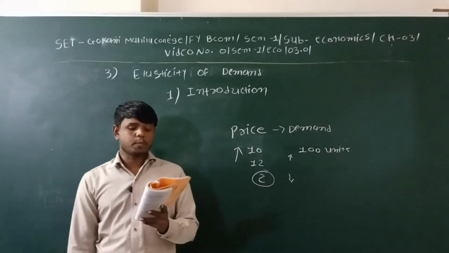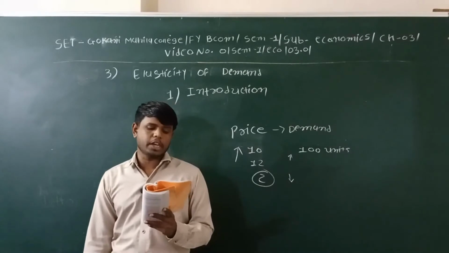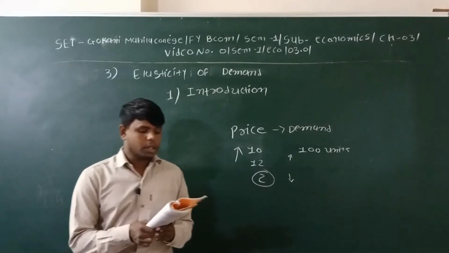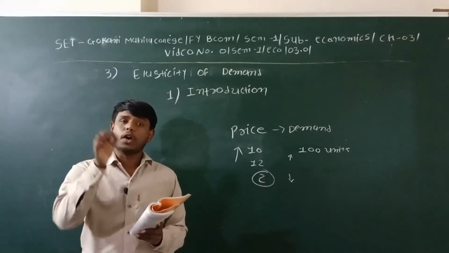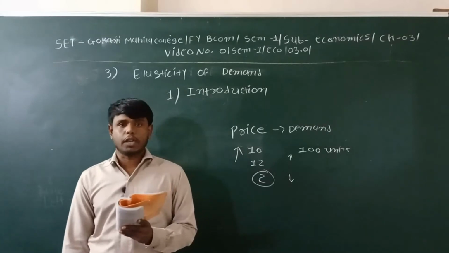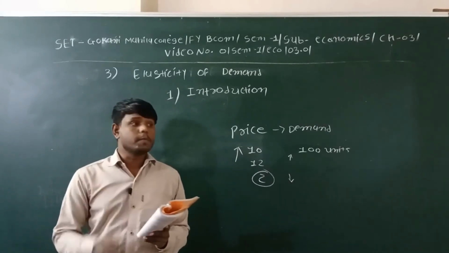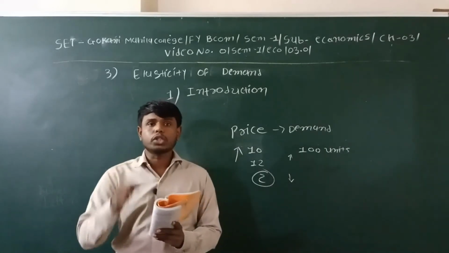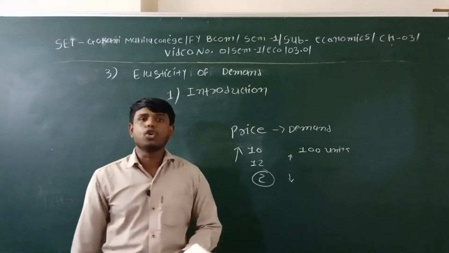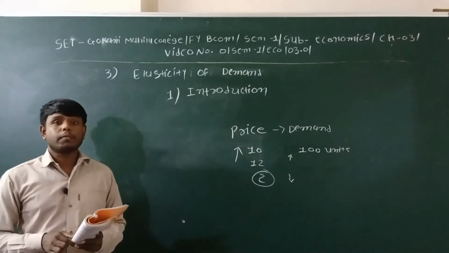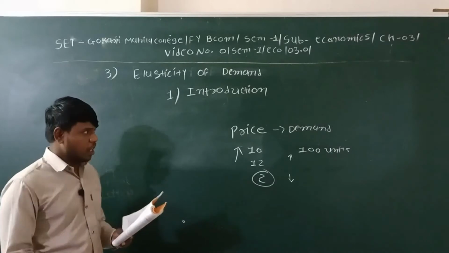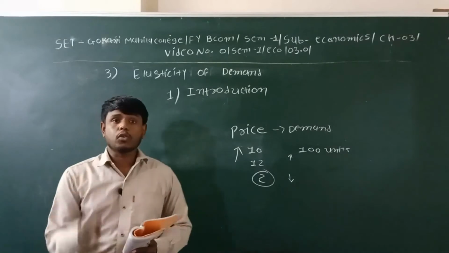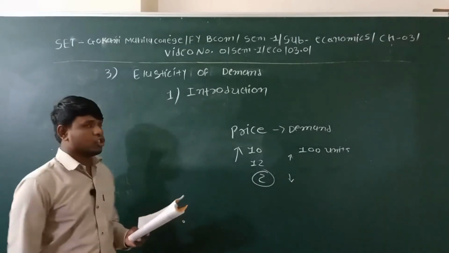In the same way, if the price of substitute or complementary goods changes, the demand of goods is affected. Here you have been given one word, substitute. If any substitute good is available and the price of the substitute good changes, there could be changes in the demand, but these things are not included in the law of demand. So there is a requirement of further study, which is also called the elasticity of demand.